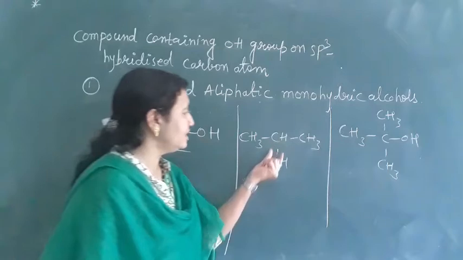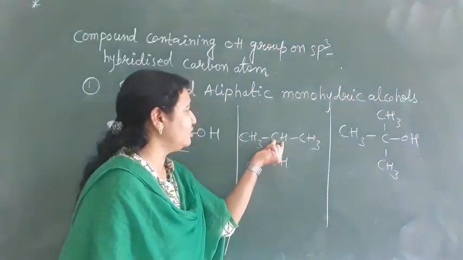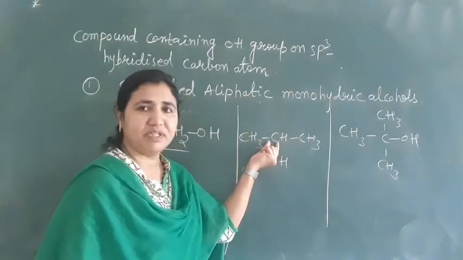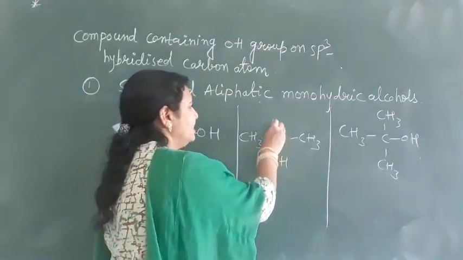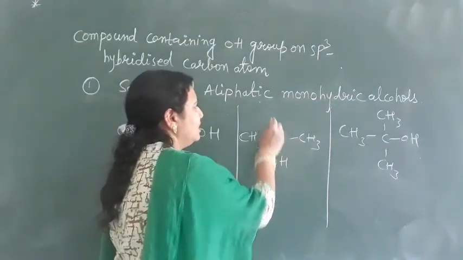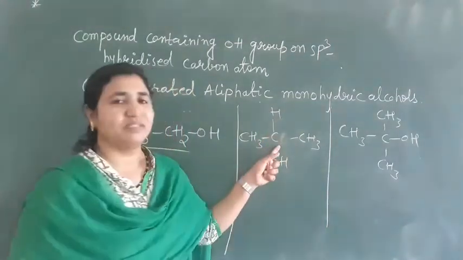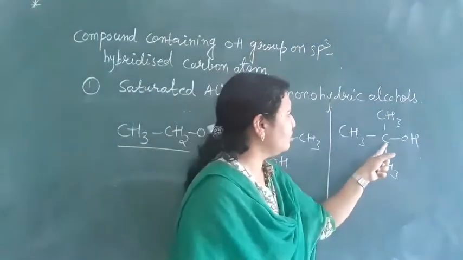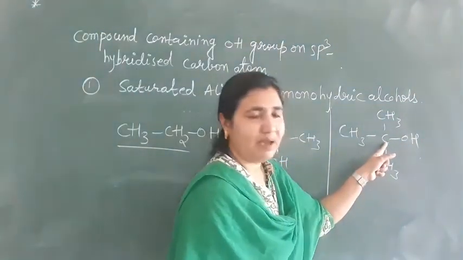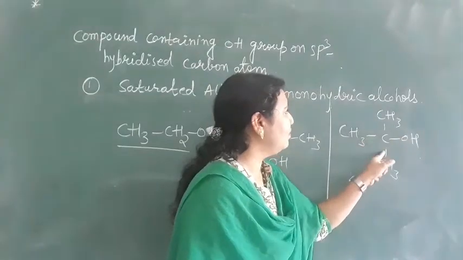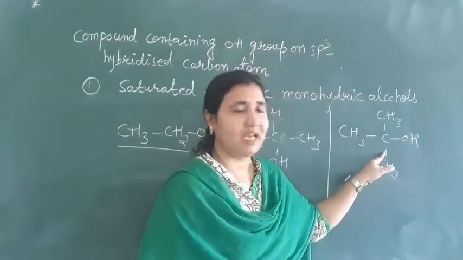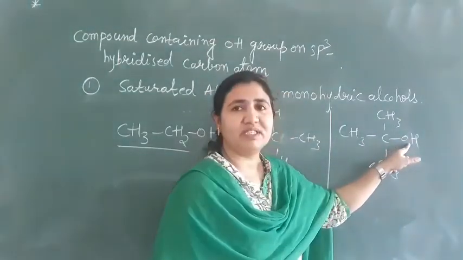In this case also, the OH group is attached to this carbon, which is sp3 hybridized. If you open it and see, only four single bonds are there, means it is sp3 hybridized. In this case also, this carbon is sp3 hybridized. See 1, 2, 3, 4. Four single bonds means sp3 hybridization, and the OH group is attached here.